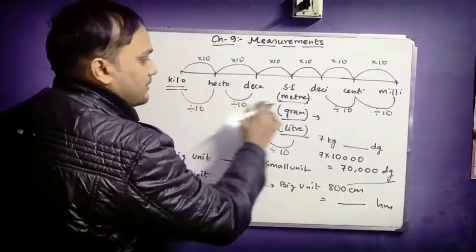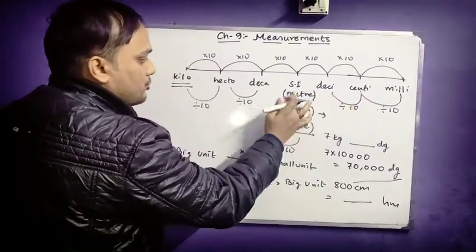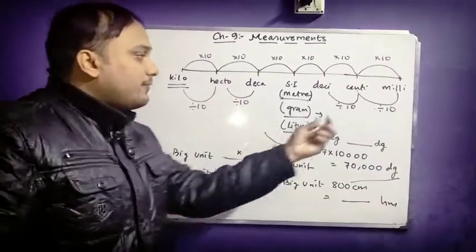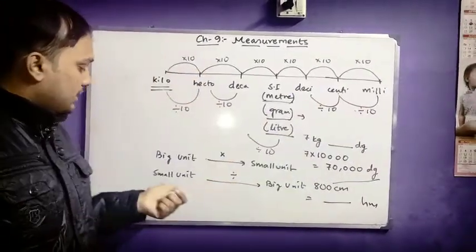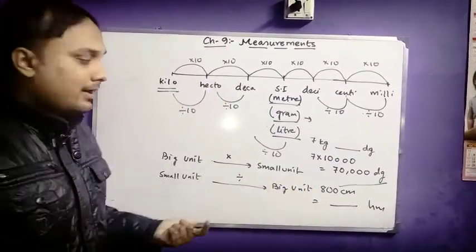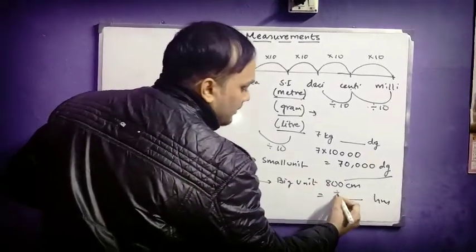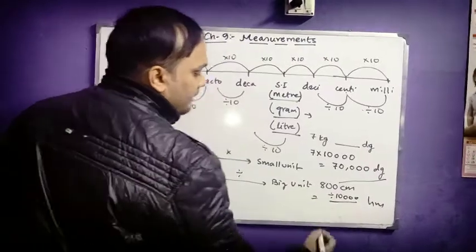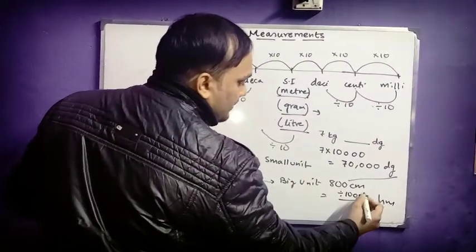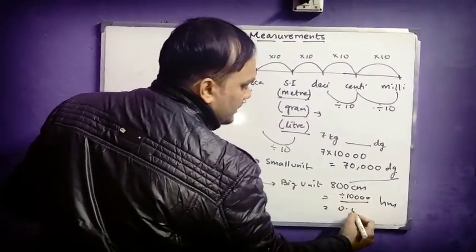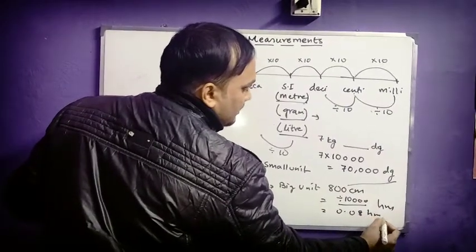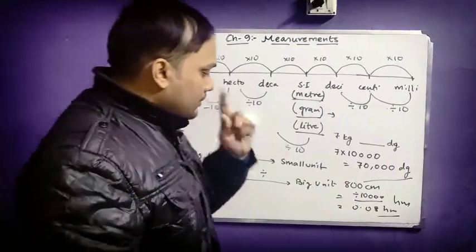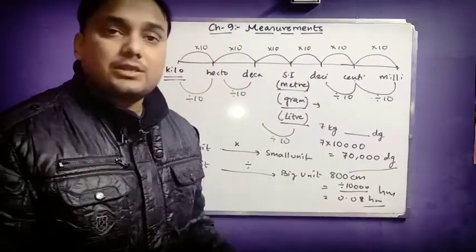That means how many steps will be there? 1, then 2, then 3 and then 4. 4 steps I am coming from the smaller to bigger. That means the small unit to big unit, it will be divided. So it will be divided by 4 zeros along with 1. That means 800 divided by 10,000. So it will be 0.08 hectometer. So this is your answer, 0.08 hectometer.